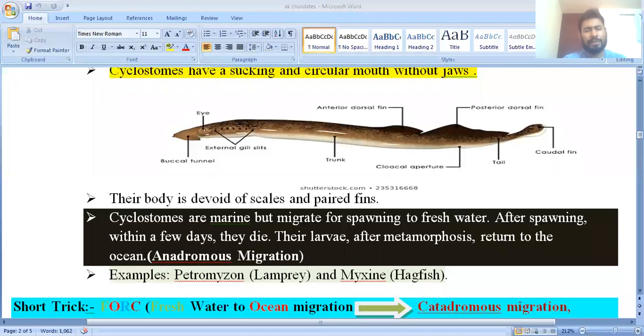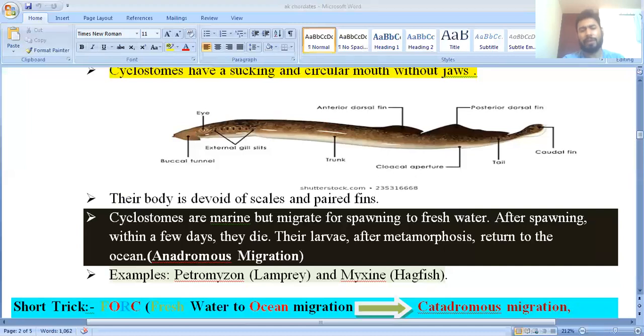If you read, cyclostomes are marine but migrate to freshwater for spawning. I had already told you migration is movement from one place to another for food or reproduction. So for spawning, these fishes move from marine water to freshwater.